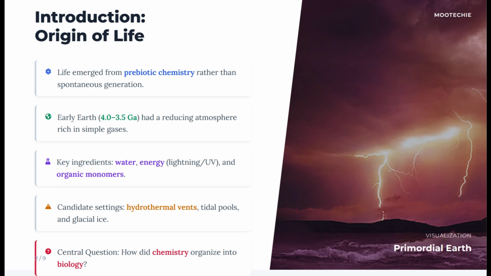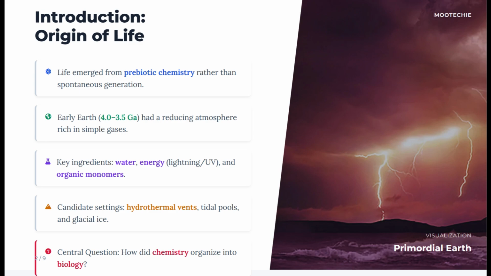Introduction: Origin of life. Life emerged from prebiotic chemistry rather than spontaneous generation. This means the first life didn't just appear from nothing, it formed through gradual chemical processes on the early Earth. Early Earth, 4.0 to 3.5 Ga, had a reducing atmosphere rich in simple gases. Billions of years ago, the air was very different, filled with gases like methane and ammonia, not oxygen, which created